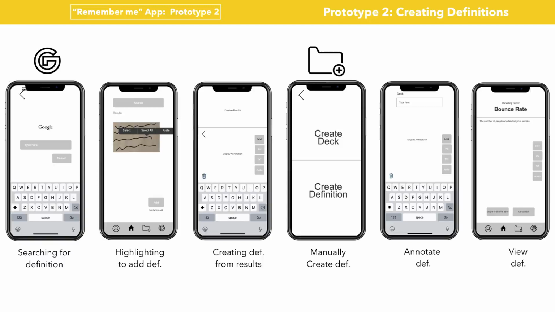These are the steps to create a new definition. Option number 1 is searching the internet and then highlighting what you want to save and giving it context with annotations. Option number 2 would be to create a unique definition with desired annotations.